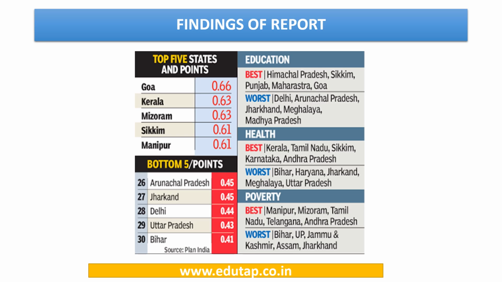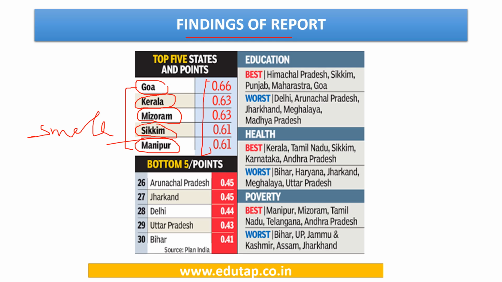Now let us discuss the findings of the report in detail. We have the top 5 states. Goa is the topper. Then second position is held by Kerala, third position by Mizoram, fourth by Sikkim, and fifth by Manipur. We can see that these all are small states, and the index or the score is above 0.6 for all these 5 states.